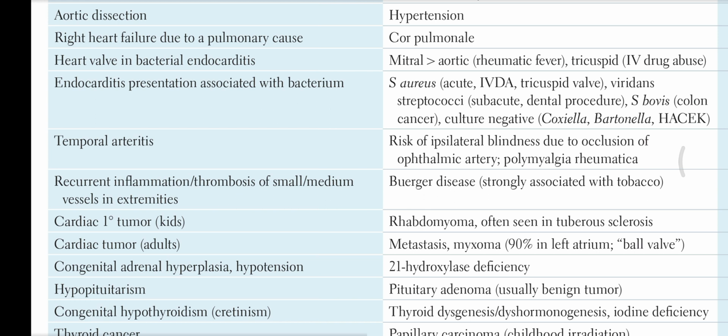Buerger disease is strongly associated with tobacco.